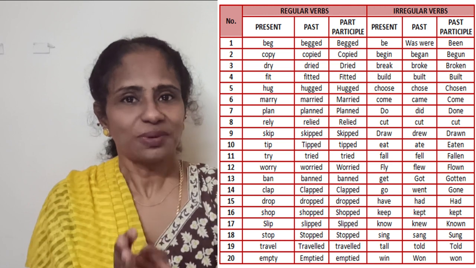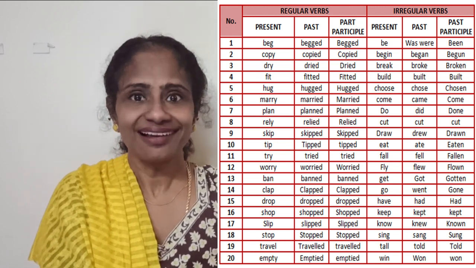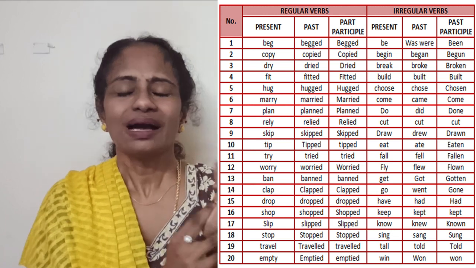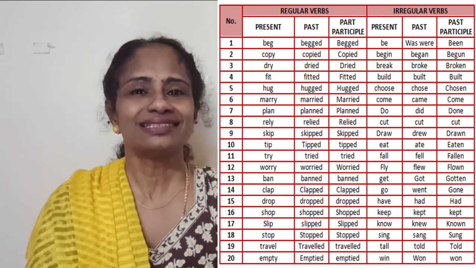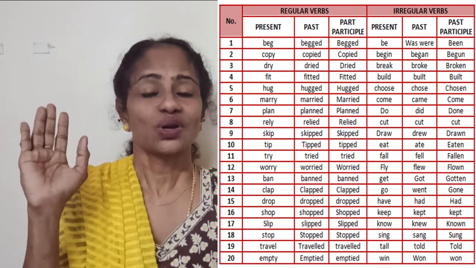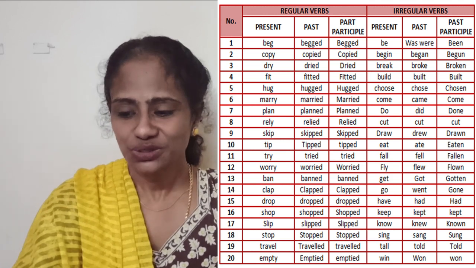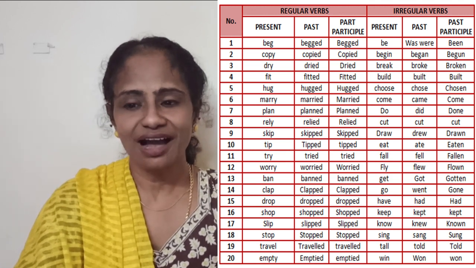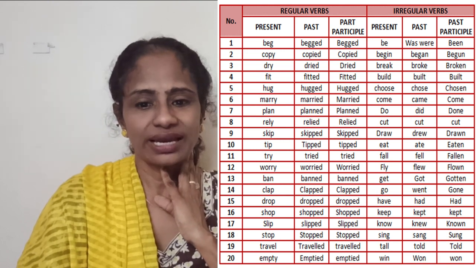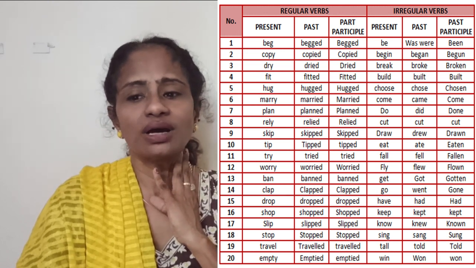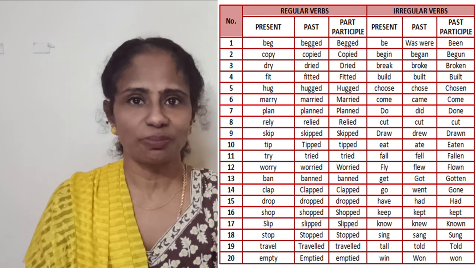How you should learn? Present tense, past tense, future tense, past participle. That list you have to learn. Future tense is not difficult. You know, will plus present tense is future tense. Very simple. So I think I have given you enough of has, have and had, I believe. Okay, இதுல உங்களுக்கு குழப்பமே வரவே கூடாது. You should be very clear about it because this is a very, very important topic.